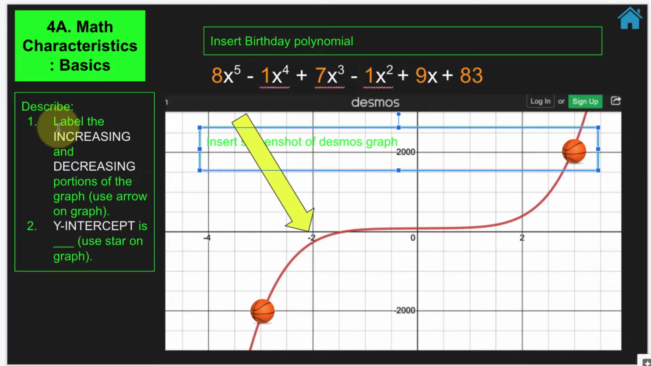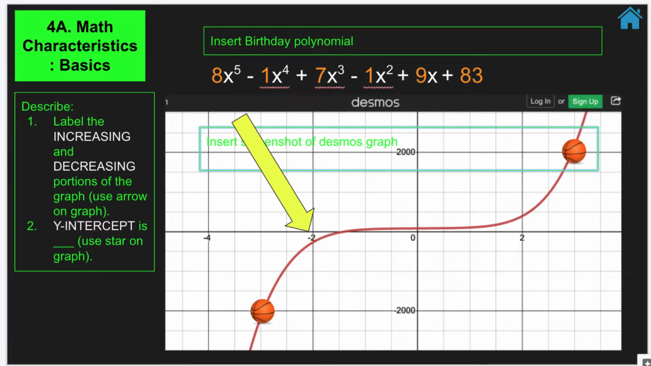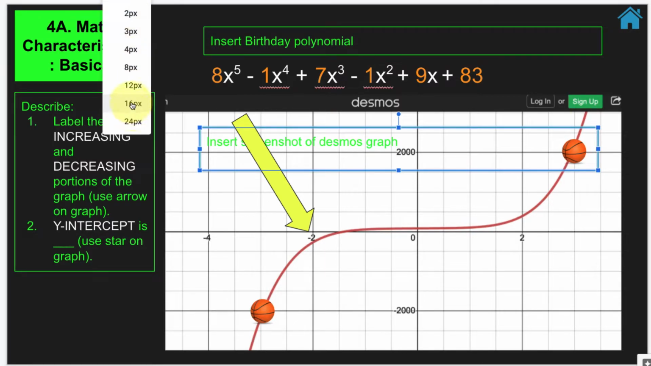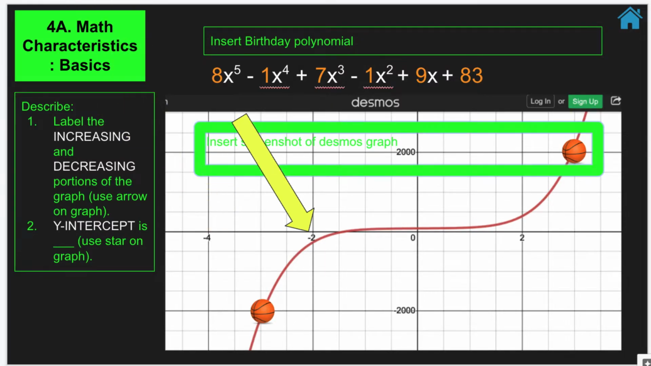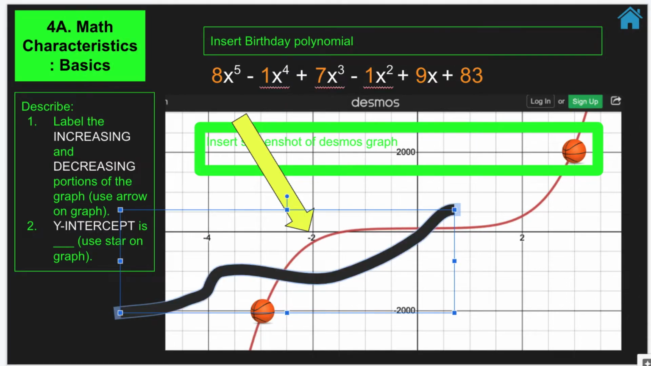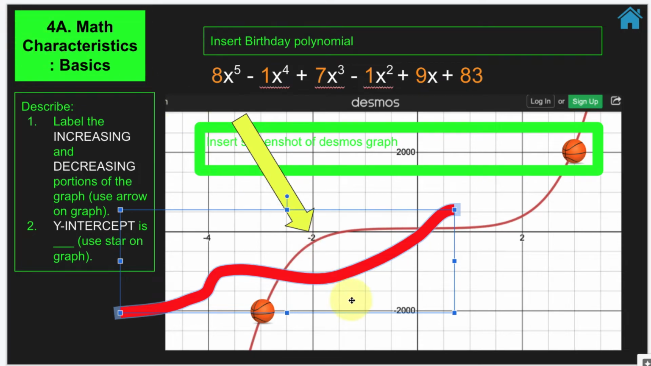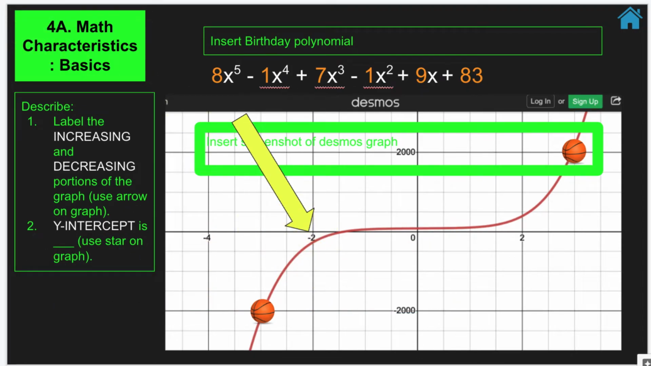So you're going to have to label it and tell us in words where it is increasing and decreasing. You can also use drawing functions. So here's a scribble one. That one's super helpful. And then you can do that, right? Change it, maybe see what happens. There it is. And then maybe you just change the thickness. I'm just trying to show you guys how to use stuff. And you change the color that you want, okay? So hopefully that was helpful to do things like that.